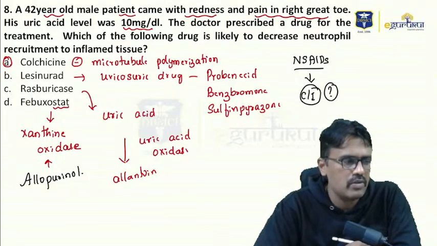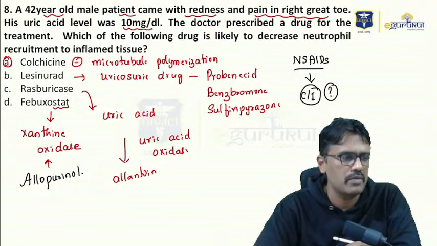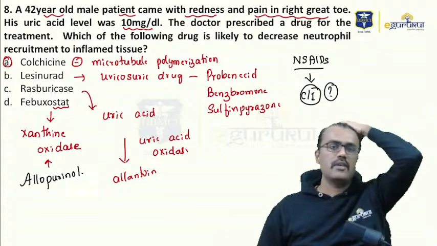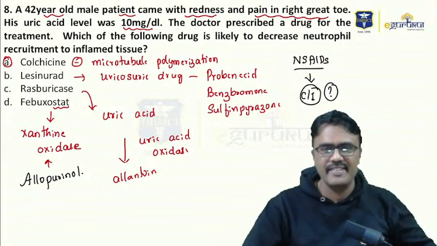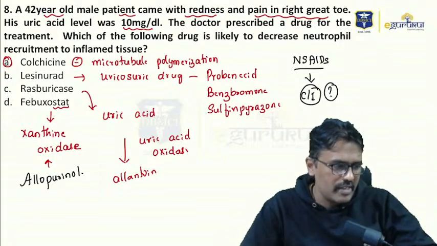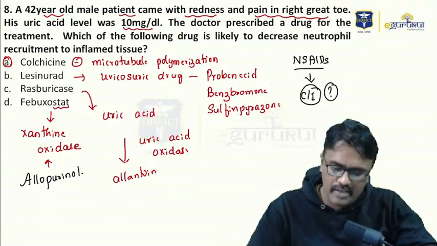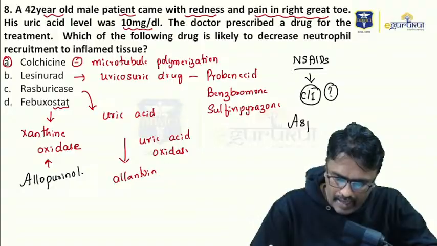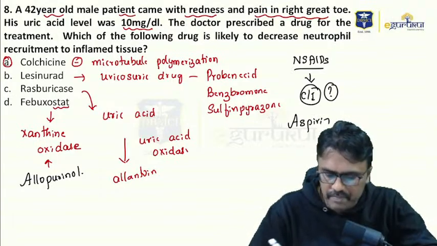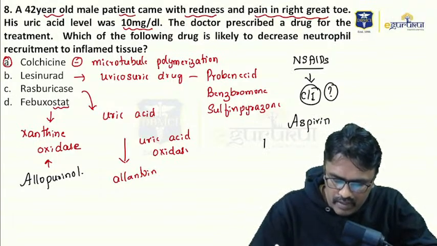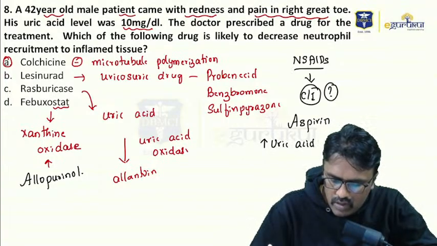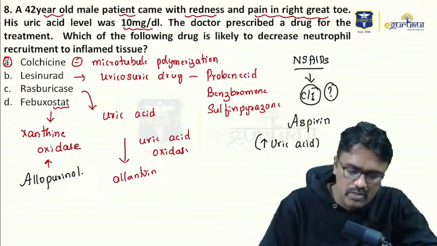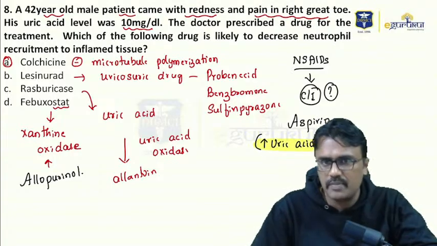So which NSAID should not be used in gout? Come on. Yes, I will be very happy to get your answers. The NSAID which should not be used in gout is aspirin. Why not aspirin? Because aspirin itself increases uric acid levels. So almost all the NSAIDs are used, but one NSAID which is not used in gout is aspirin because it increases uric acid.